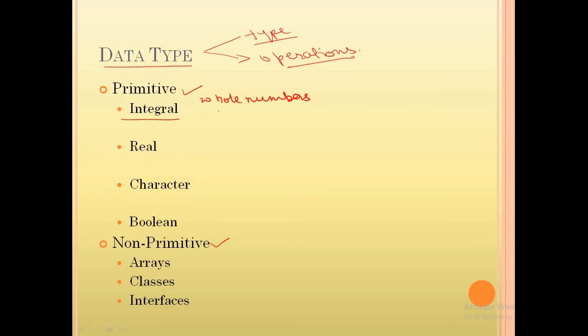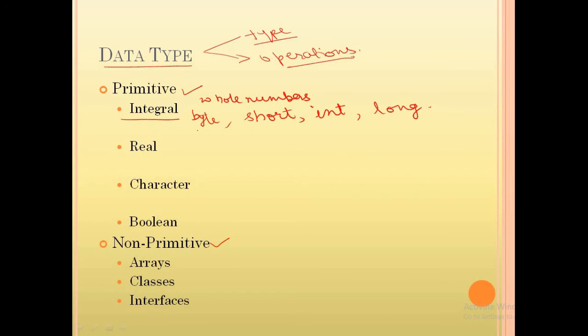Those are called integral data types. Integral also has different forms: byte in Java, and one is short, one is int, and one is long. Basically, there is no difference in these four, only the difference is in the range and the size of these data types.